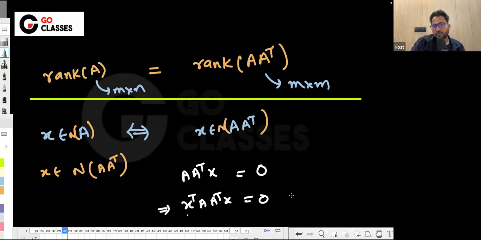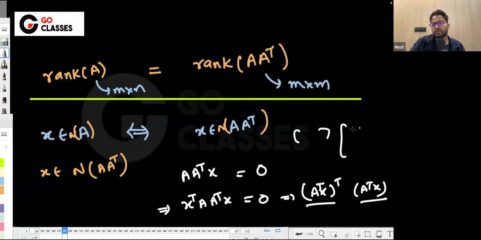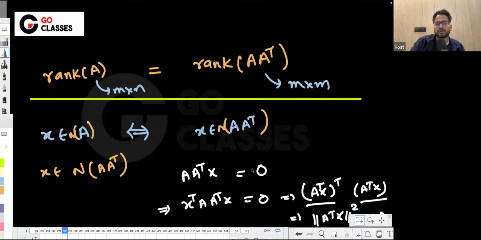Then you can notice that this thing could be written as (A^T X) transpose into (A^T X), which means if you just open this up, you will be getting X^T A, right? And this is nothing but a vector. A^T X is actually a vector, and a transpose of a vector multiplying its own vector is the length squared, which is a scalar number, right? And that is 0, which means if the length of any vector is 0, then the vector itself has to be 0, right?